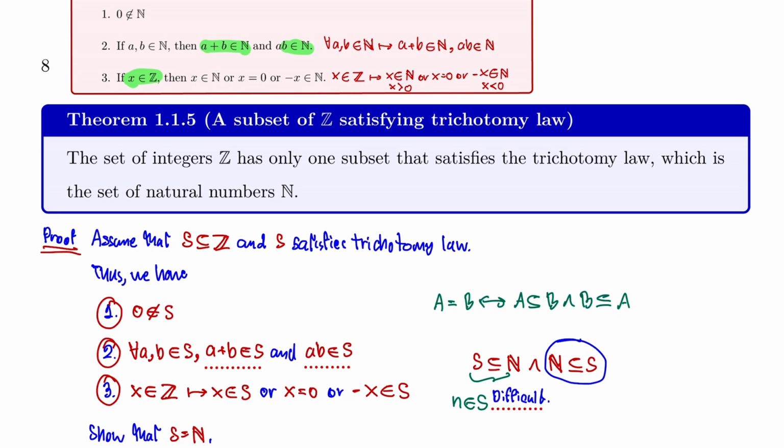So if you let S be a subset of the integers, and S satisfies the trichotomy law, it implies that set S must be the set of natural numbers.